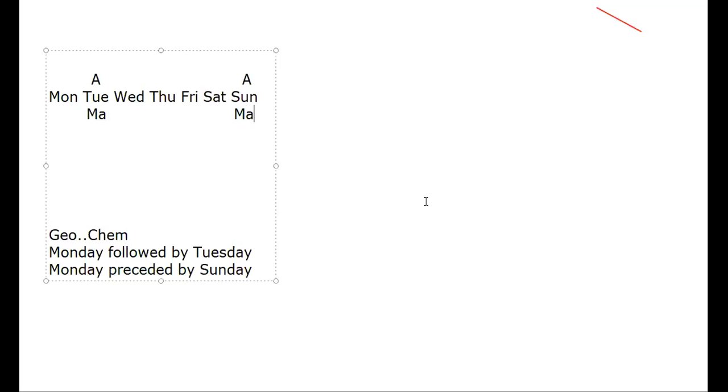This is the most important thing. Whatever information you have been given in the question, first of all you have to write everything and then we will analyze. Like C will demonstrate on the third day, physics will be on the fifth day. C on the third day, so I will write C here. And physics on the fifth day: 1, 2, 3, 4, 5. The fifth day is physics, Friday. So I will write PH here. Physics, fine.